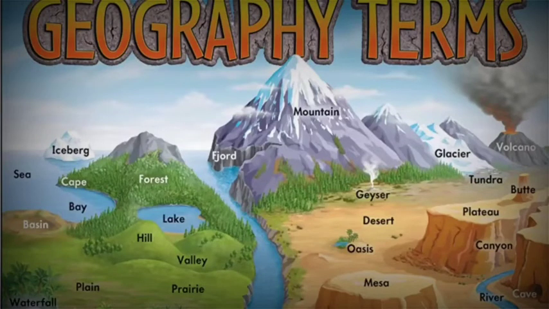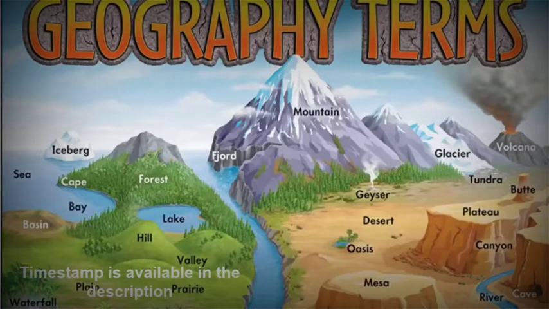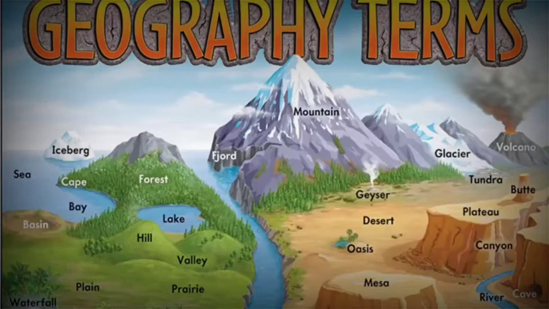I'm going to use this picture as a reference and I will explain properly all the terms that you see in this picture. Please bear with me for the next few minutes. I know you'll have many questions regarding these landforms and their different types. I'll keep my explanation strictly to all that you can see in this picture for the benefit of keeping it short and crisp. So if you have any question, put it down in the comment section.